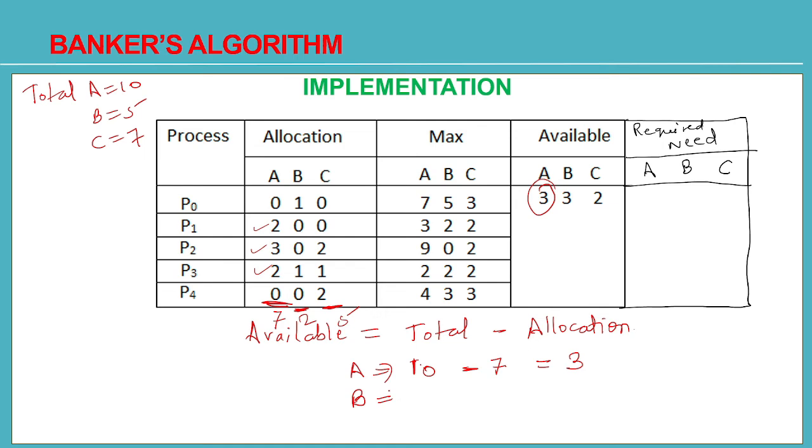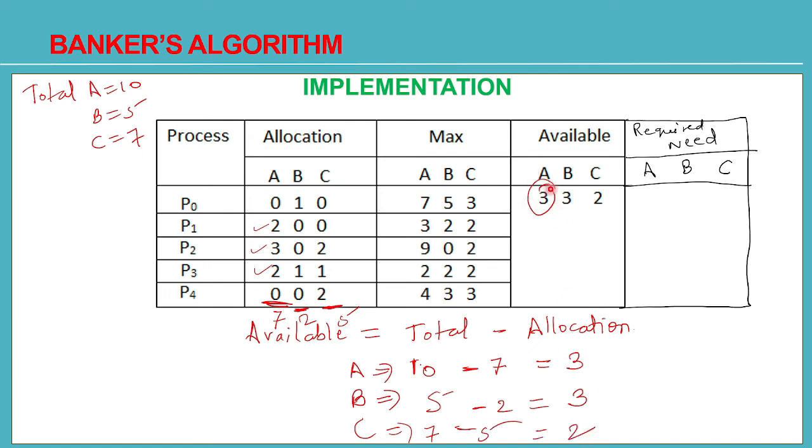Similarly, for B resource type, total how many were there? 5 are there. Okay, how many are already allocated? 2 are already allocated. So total 5 are there, 2 are already allocated. So how many are available now? Currently 3 are available. Similarly, for the C resource type, total 7 were there. How many are allocated? 5. So 2 are remaining. So available is 3, 3, 2.